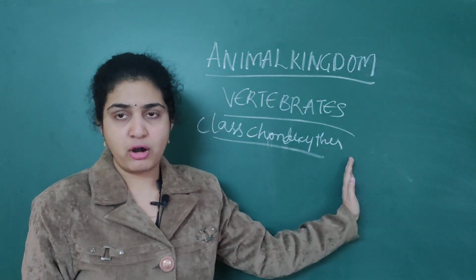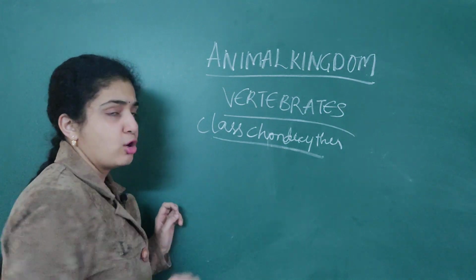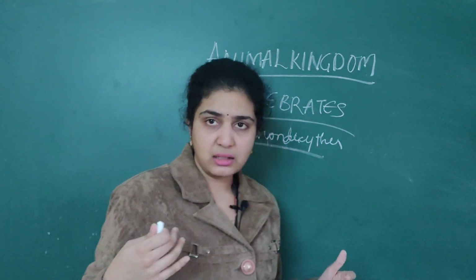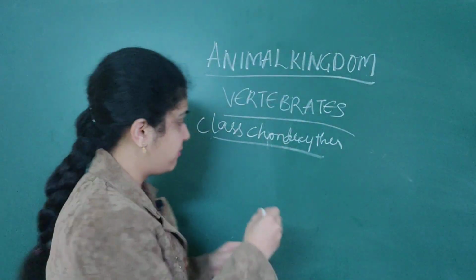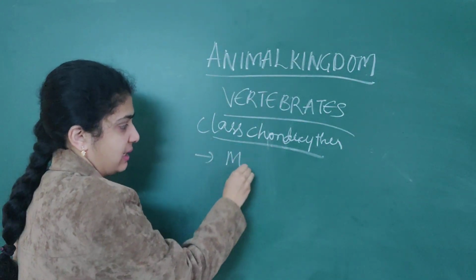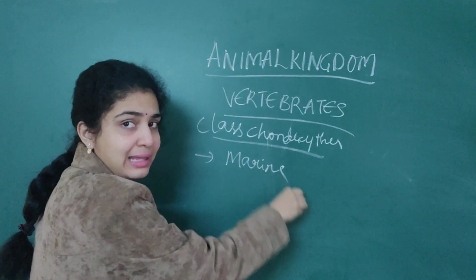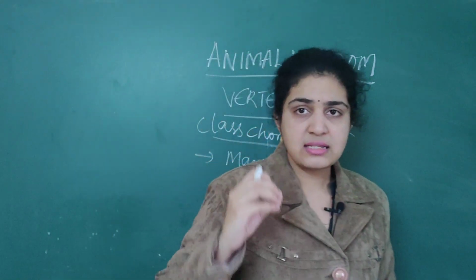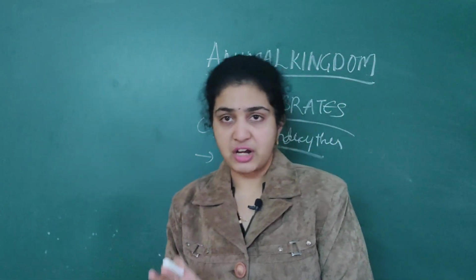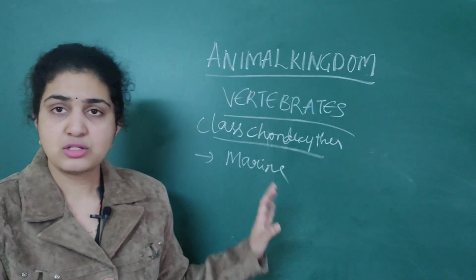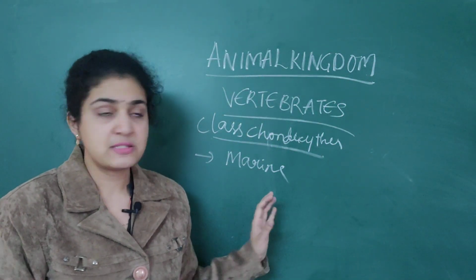Now we will follow the same pattern as in the last class. First, they are marine. They are purely marine organisms. That is, they live only in the oceans. They do not live in fresh water.